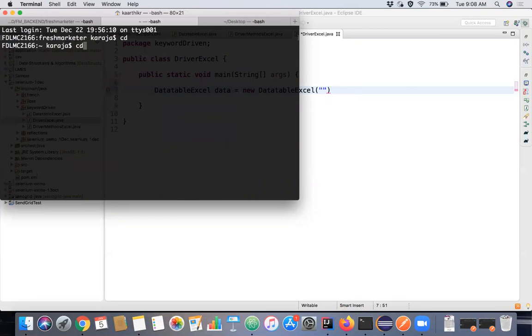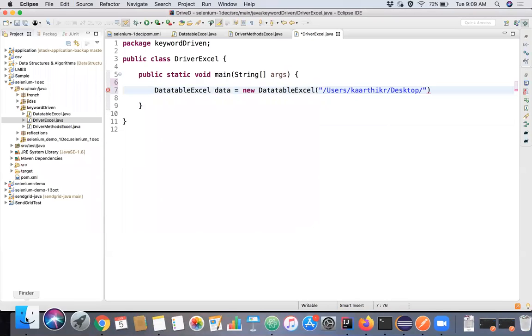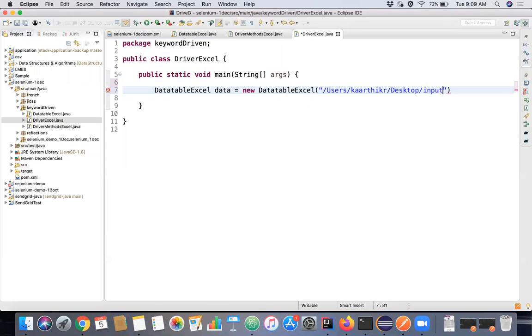We just go to cd desktop. It's in desktop, right? We print the working directory and copy this path. And our file name is input.xls, right? We'll give that file name. So now this data table path is initialized.